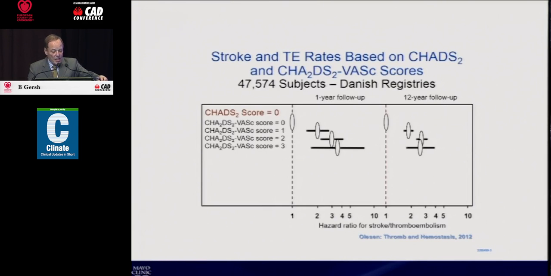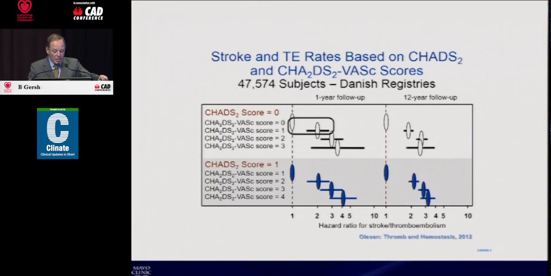Now, in the Danish study, here are 47,000 patients with a CHADS score of 0. This is the hazard ratio for an event on this axis. If you have a CHADS-2 score of 0, but a CHADS-2-VASc score of 1, shown here, then the risk of events is considerably increased. So the value of the CHADS-VASc score is that it takes low-risk patients with the CHADS-2 score of 0 and can identify a higher-risk group.